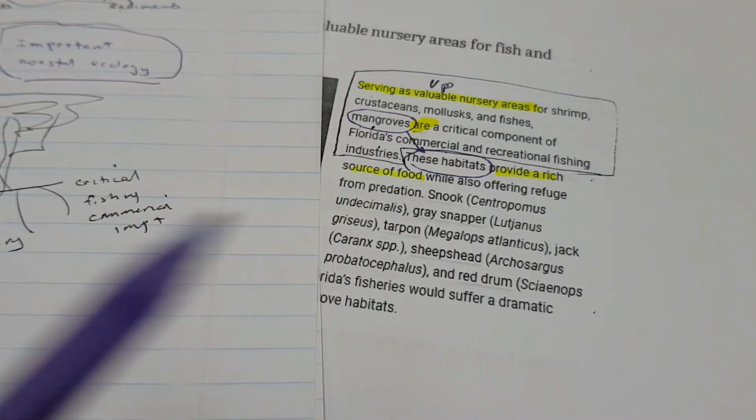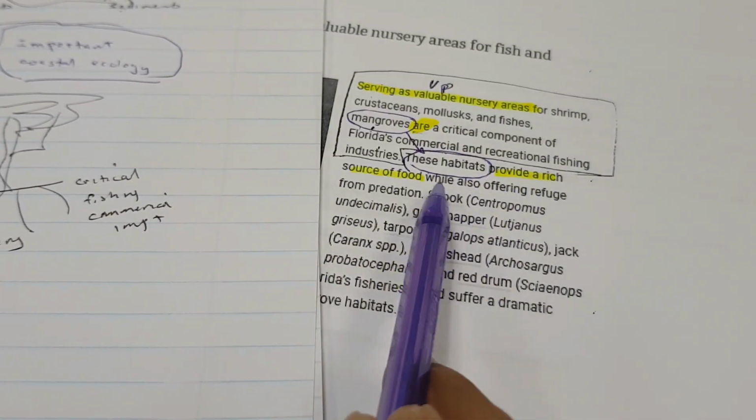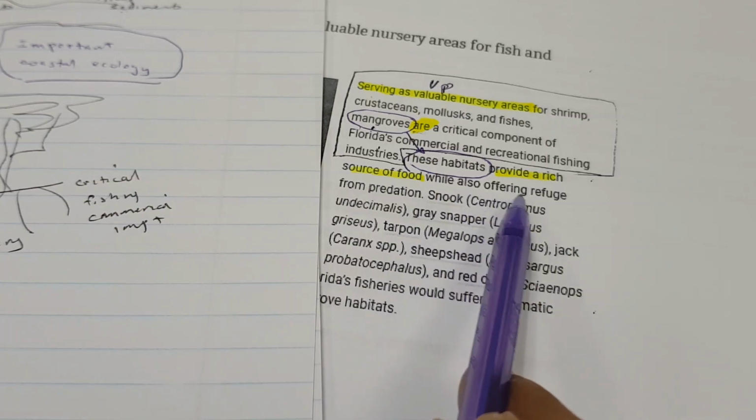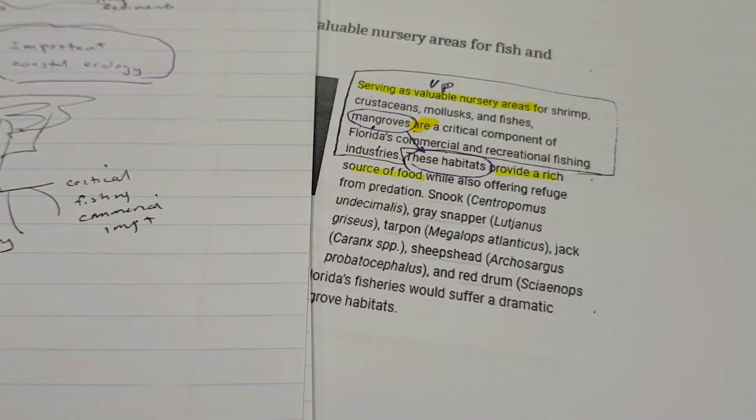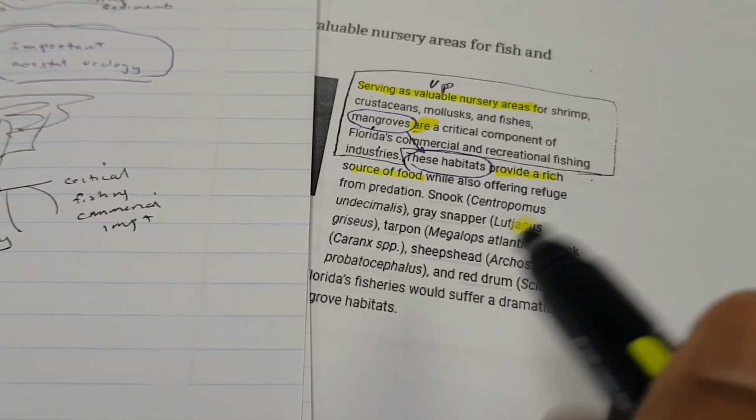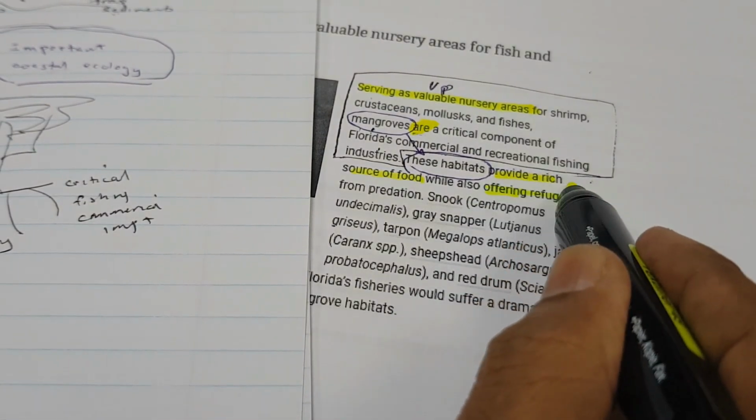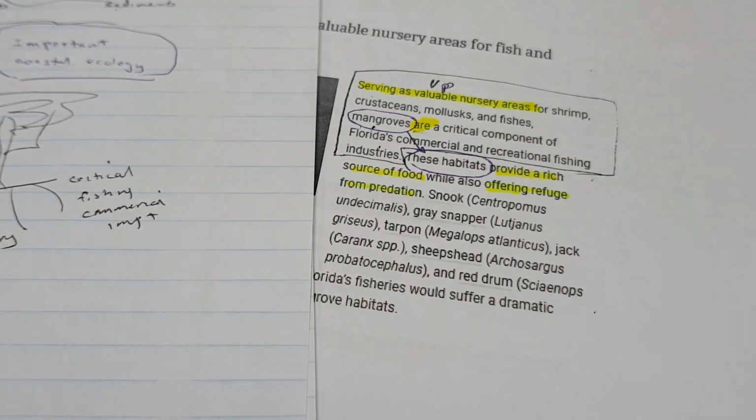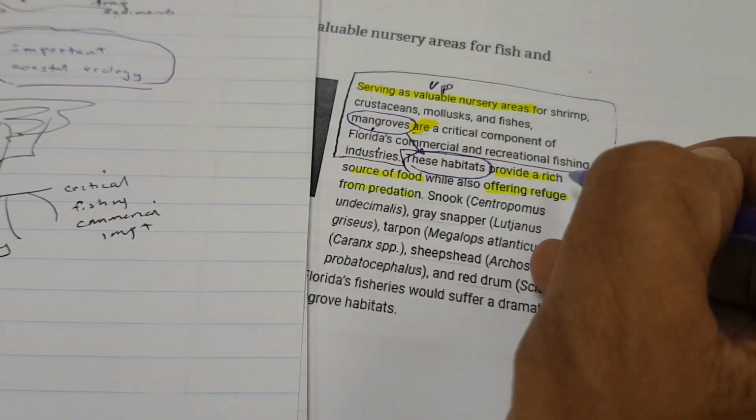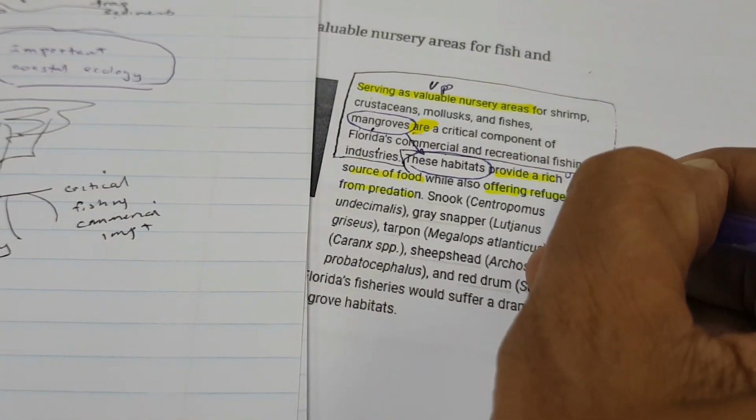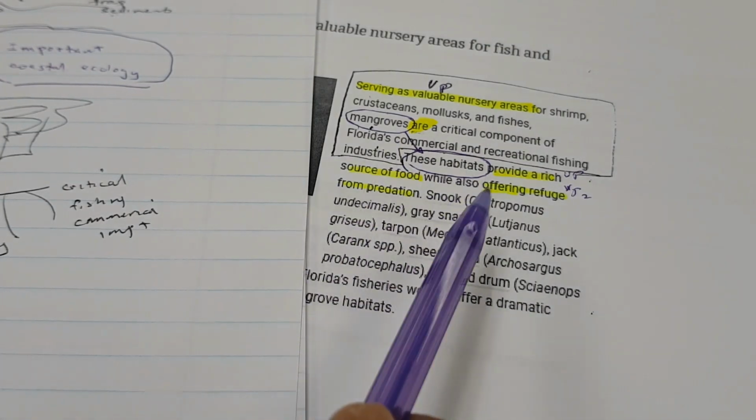Right. Food for what? To whom? Well, it says it's a source of food while offering a refuge from predation. So it does something. It offers, the next verb, a refuge from predation. So this is another verb phrase. Notice the verb phrases VP1, VP2. Yes? So that's why it's important.